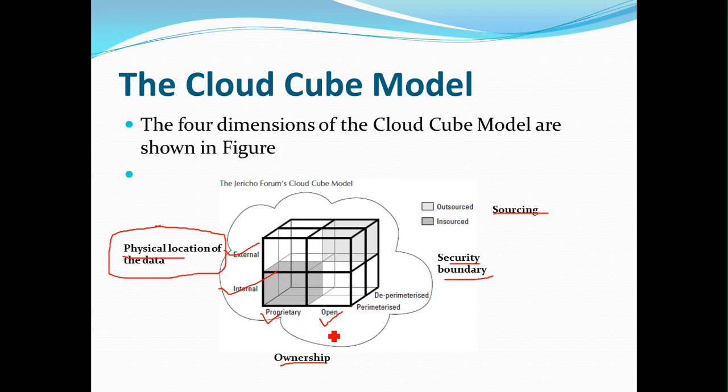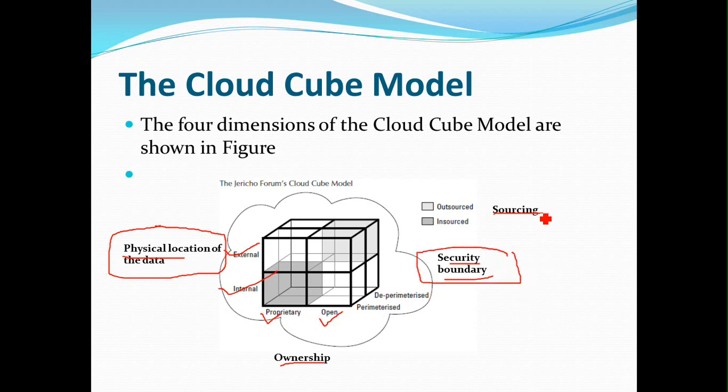In PaaS, the platform will be provided by the cloud service provider, and in SaaS, software will be provided by the cloud service provider as a service. That's why this categorization has been done on the basis of the service model. So they have mainly categorized cloud computing into two different models: service model and deployment model.